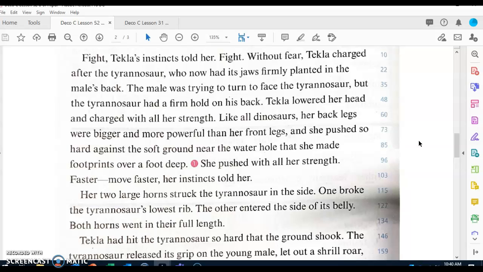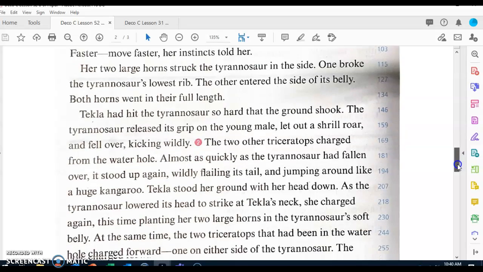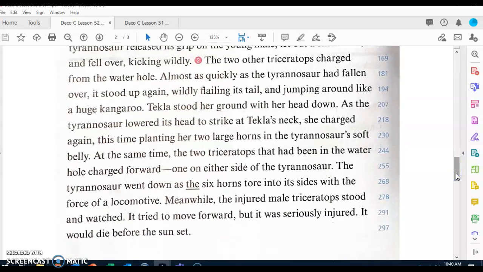The other entered the side of its belly. Both horns went in their full length. Tekla had hit the Tyrannosaur so hard that the ground shook. The Tyrannosaur released its grip on the young male, let out a shrill roar, and fell over kicking wildly. The two other Triceratops charged from the water hole almost as quickly as the Tyrannosaur had fallen over. It stood up again, wildly flailing its tail and jumping around like a huge kangaroo.